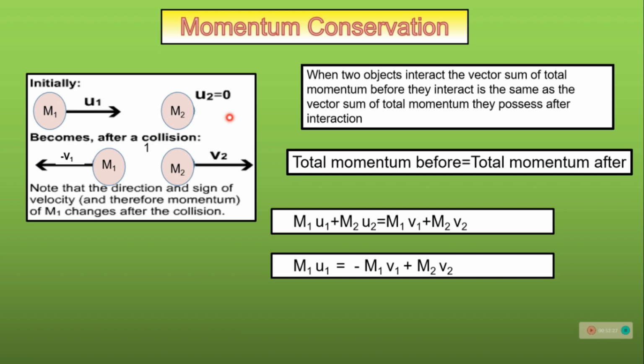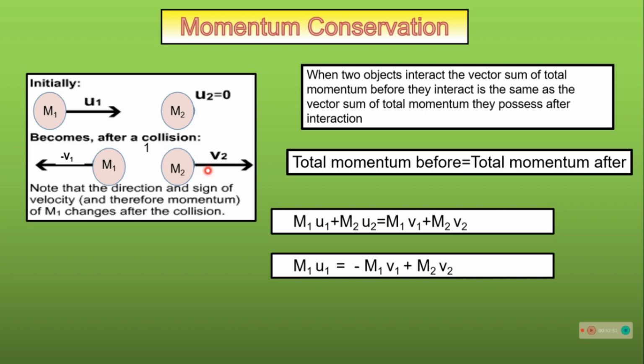After collision, the situation is given here. m1 and m2 both objects will move in the opposite direction. So after interaction, m1 v1 plus m2 v2 is the total momentum. Now the direction of the m1 object is opposite to the direction of the m2 object. So we will write minus m1 v1 plus m2 v2. You will understand when you solve some problems based on the principle of conservation of momentum.